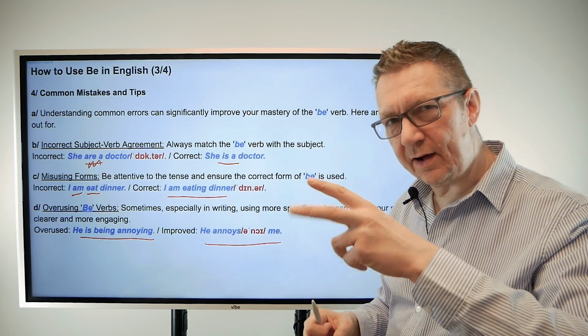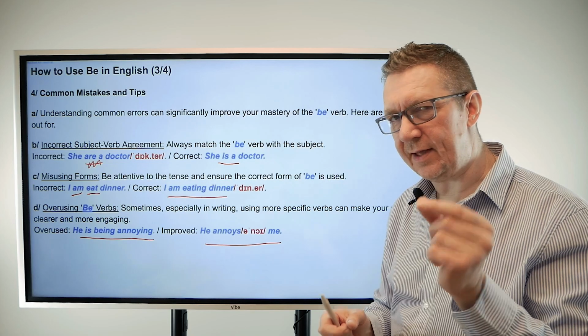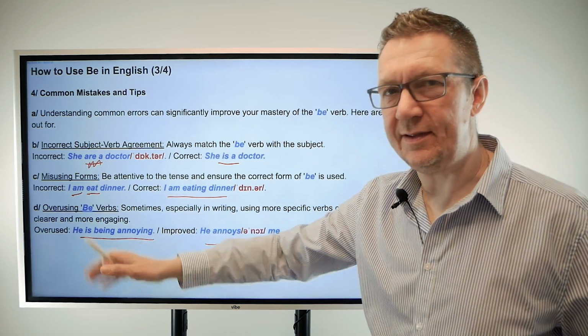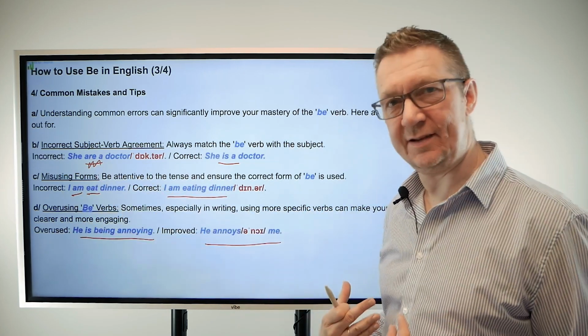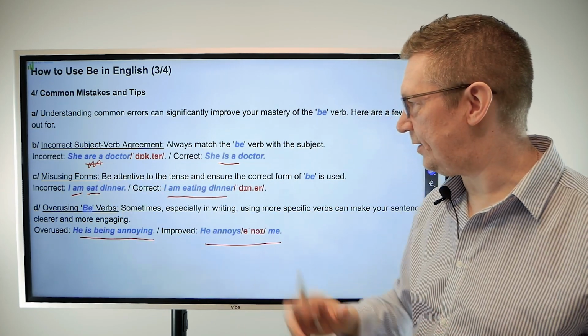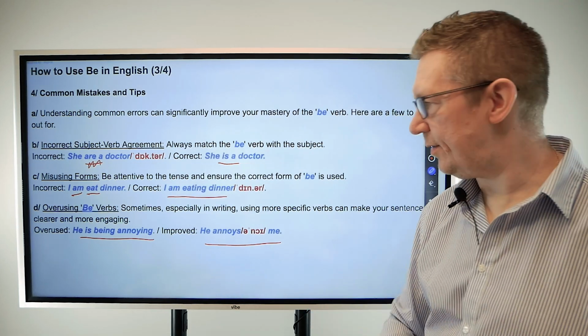So the difference is kind of important, that you get that difference. This is stating that that person is acting a certain way. This is saying that the way they are acting makes me feel annoyed. Okay? So there's a slight difference there. Just be aware of it.